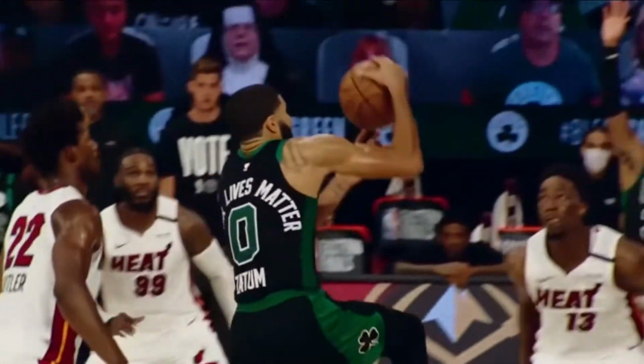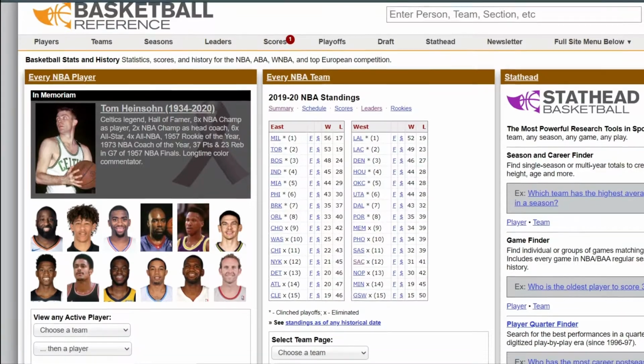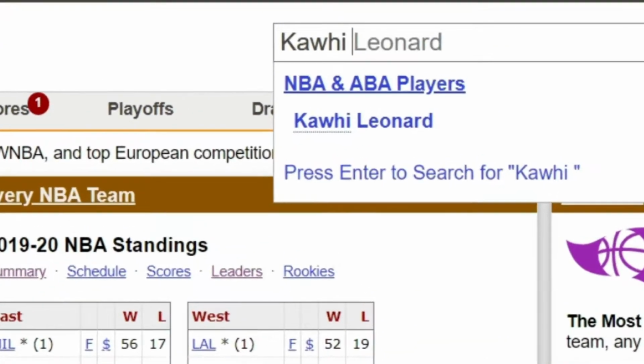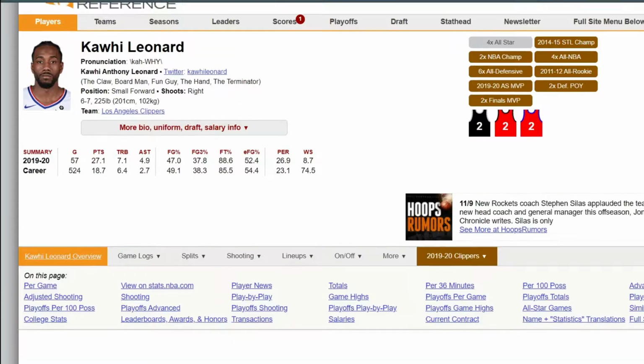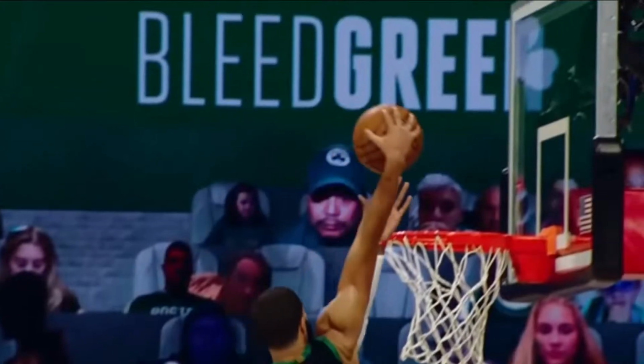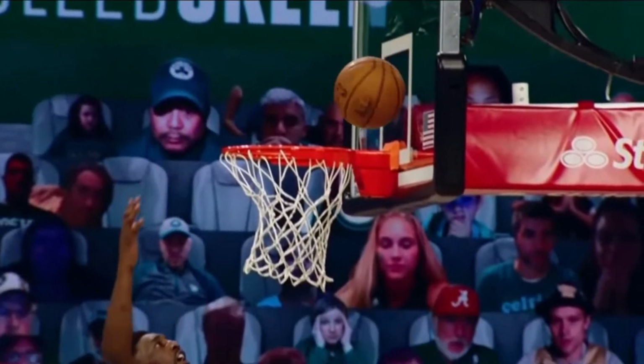To solve this question, I used Basketball Reference to help me out a bit. If you don't know what Basketball Reference is, you should know. It gives you a bunch of stats, things like PER, win shares. It's pretty cool, you should go check it out. But how do I even solve this problem?